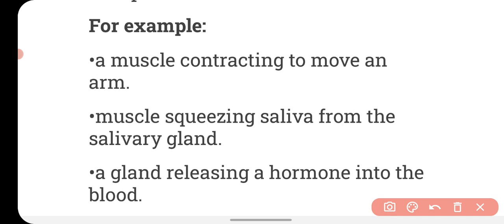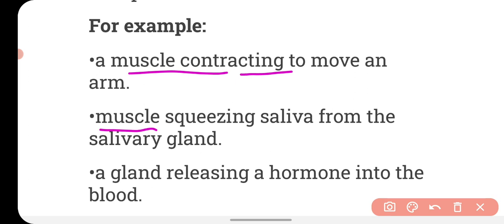Then your brain gives the command to the muscles of your hand, so that you can jerk your hand to remove that insect. So on the command of your brain, the muscles of your hand will contract and respond.